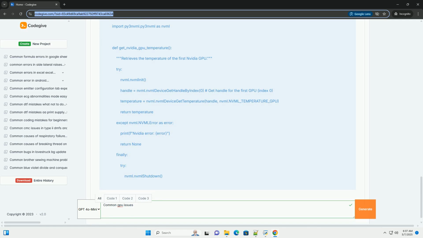Example, Python, although driver management isn't directly Python related. While you can't directly manage GPU drivers with Python, you can use Python to check driver versions or automate tasks related to driver updates, though it's more common to use system tools or command line utilities.